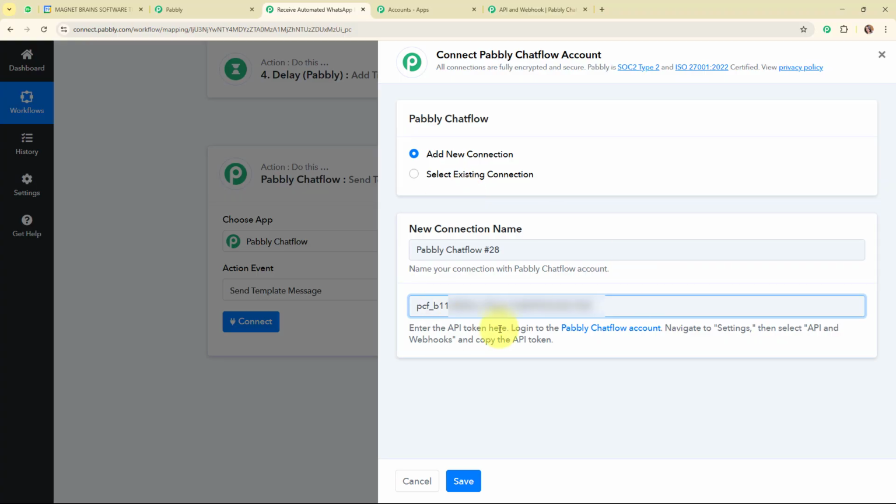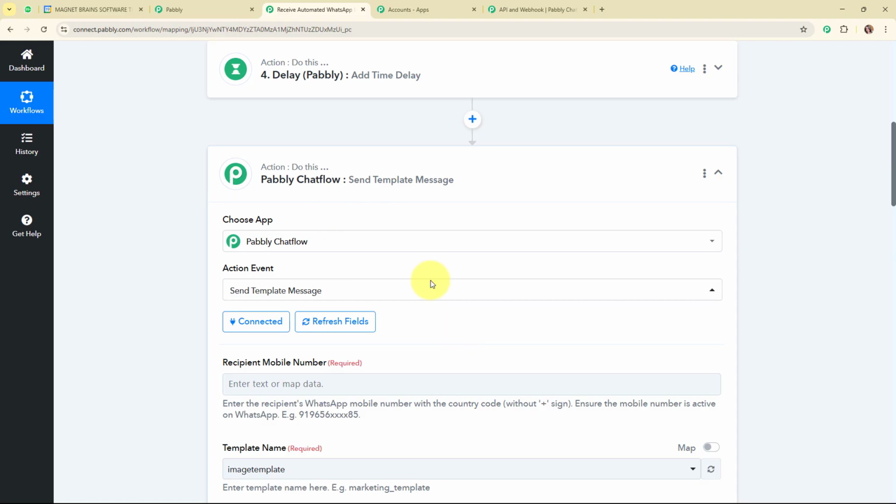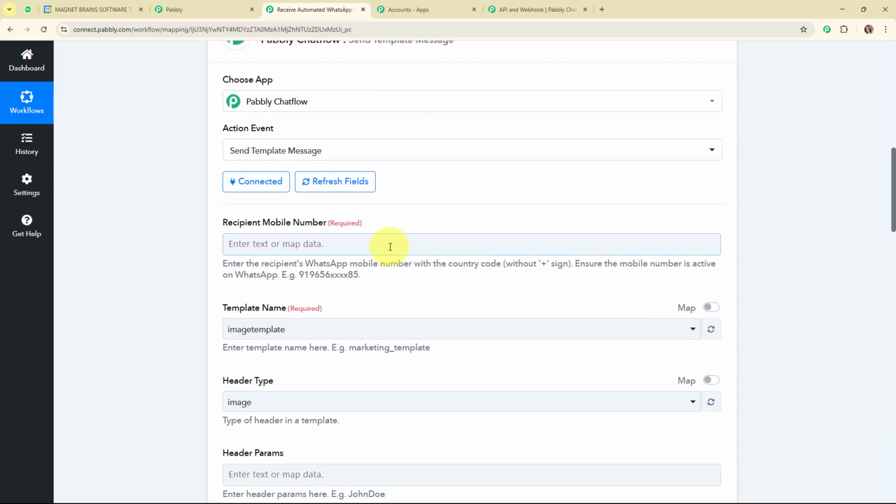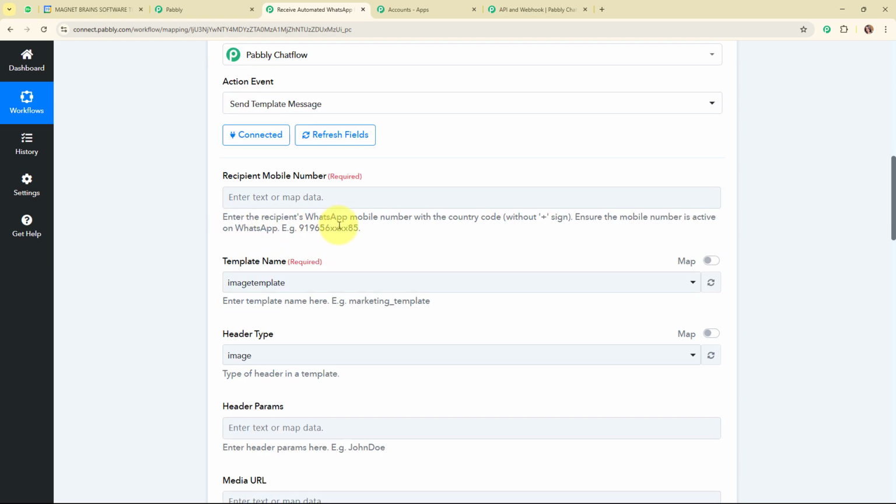Now after entering the API token, I'm going to click on Save. And here you can see we are now successfully connected. So moving forward, it is asking me to enter the recipient's mobile number. It says: enter the recipient's WhatsApp mobile number with the country code without the plus sign.